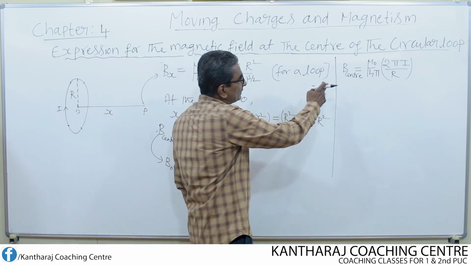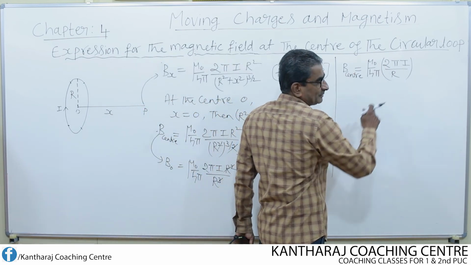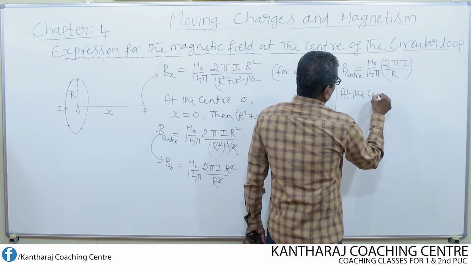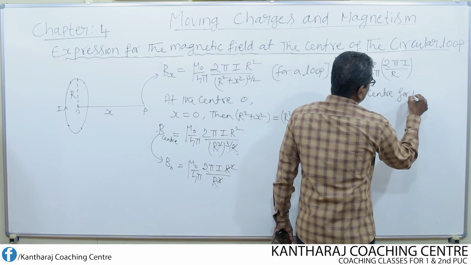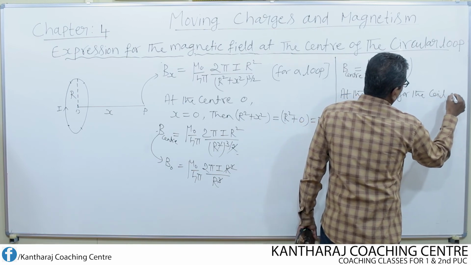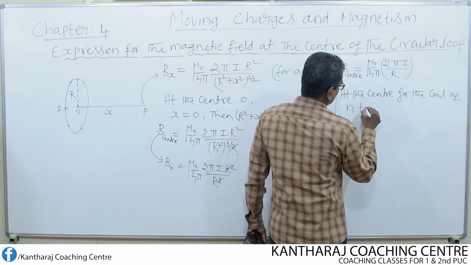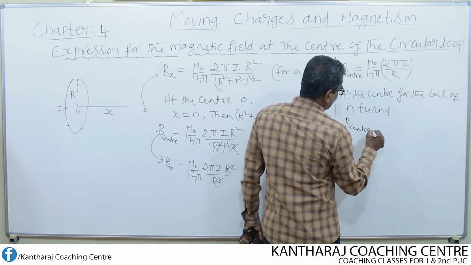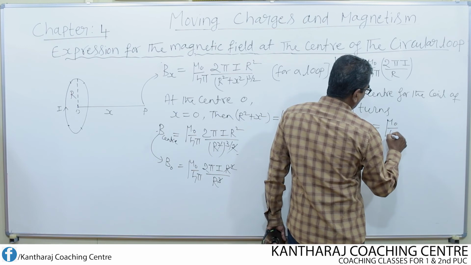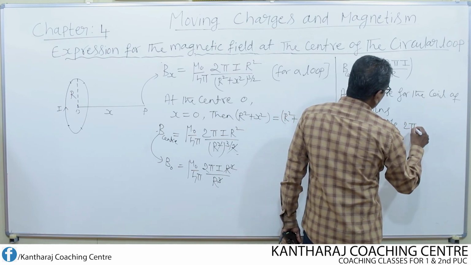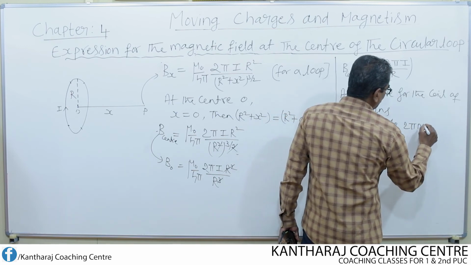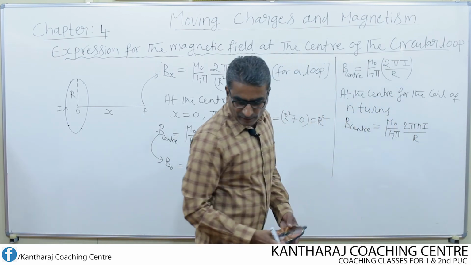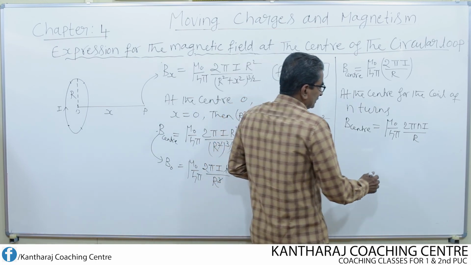All that I need to do is just multiply this by N. At the center for the coil of N turns, then field becomes B_center equal to mu naught over 4 pi, 2 pi, multiply this by N, 2 pi N i by R. If you want to reduce this further, how?